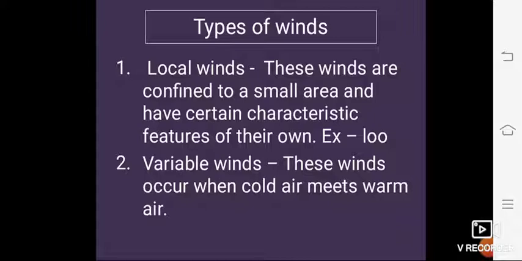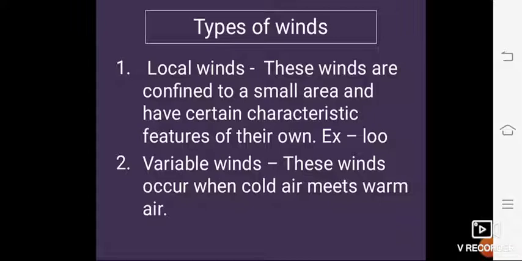I think you all understand the differences. Permanent winds blow all year round in a fixed direction. Seasonal winds blow only during a particular season. Local winds are confined to a small area and have certain characteristic features of their own. And variable winds occur when cold air meets warm air.